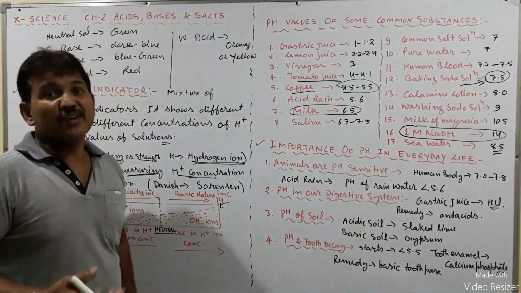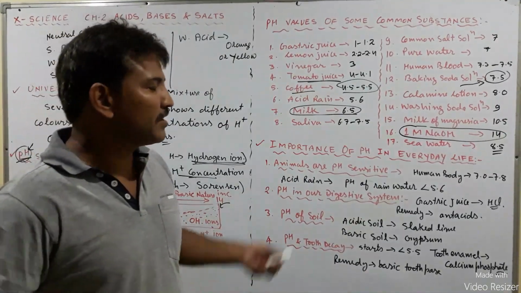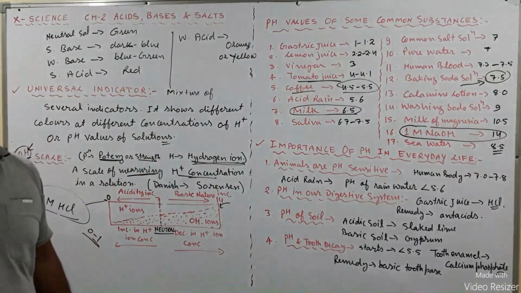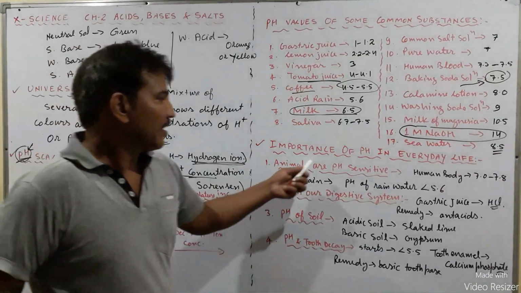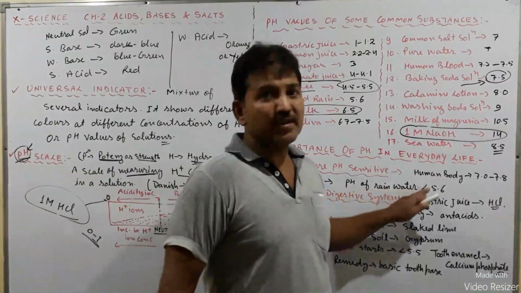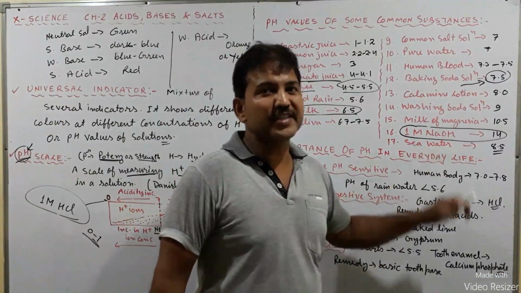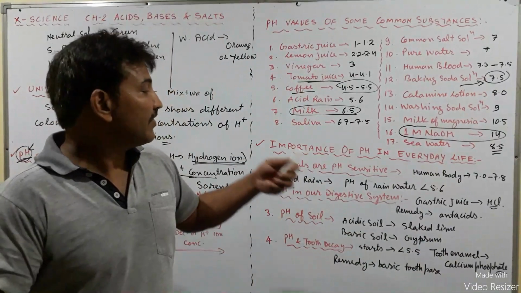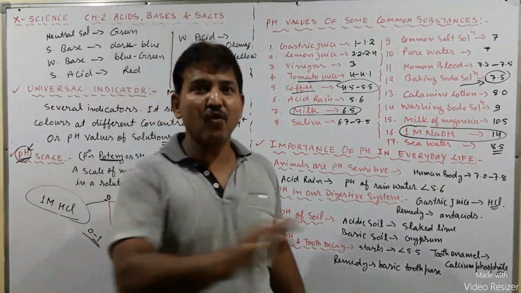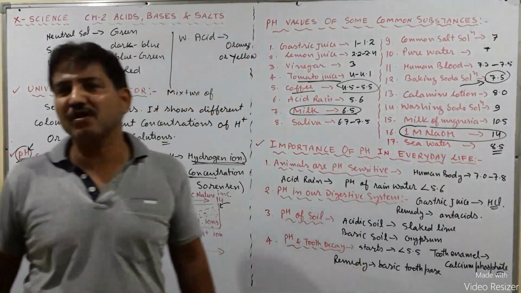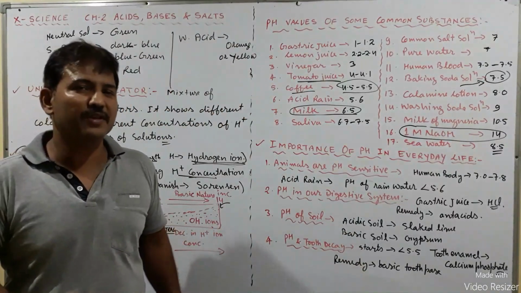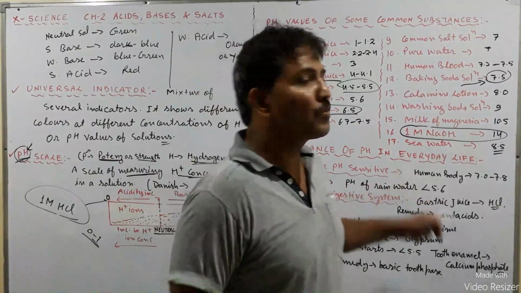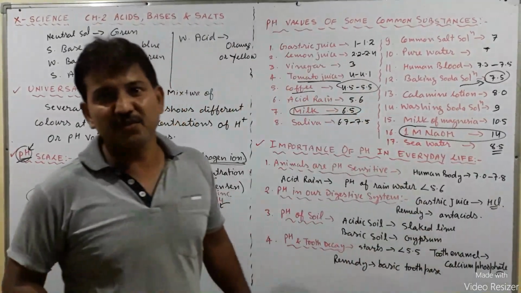And due to acid rain, what is acid rain? It is when rainwater mixes with polluted gases and the pH of the rainwater becomes less than 5.6, then that water is known as acid rain. When that acid rain flows to the rivers or water bodies, then what will happen there? It causes irritation or problems to the aquatic organisms.